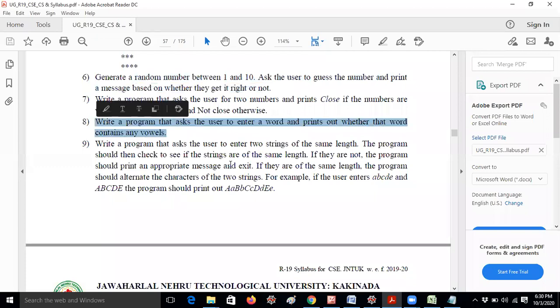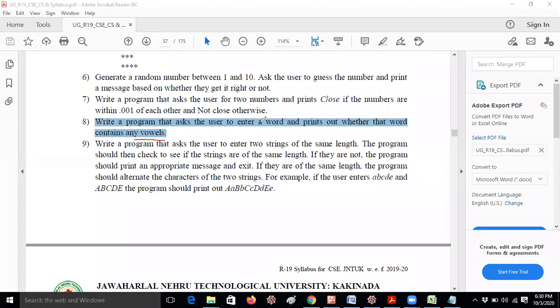So this is very easy, guys. Now I will tell you how to do this program. First of all, before going to the explanation, I would like to tell one more concept. Write a program that asks the user to enter a word and prints out whether that word contains any vowels. So this is easy, guys, actually.